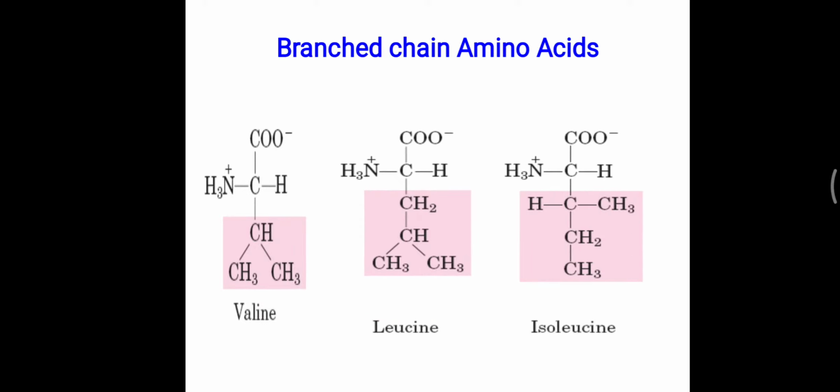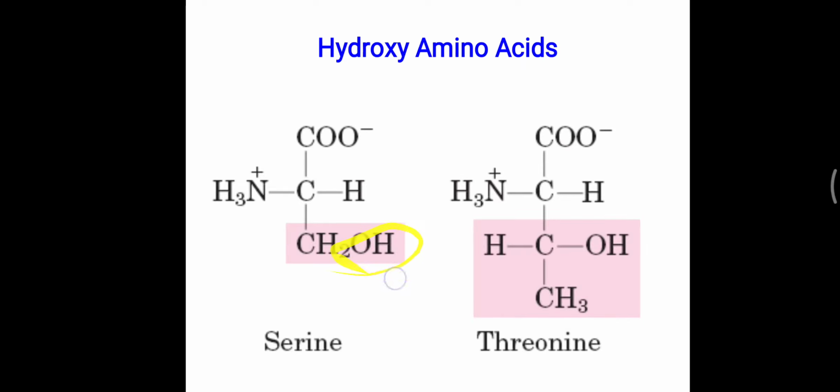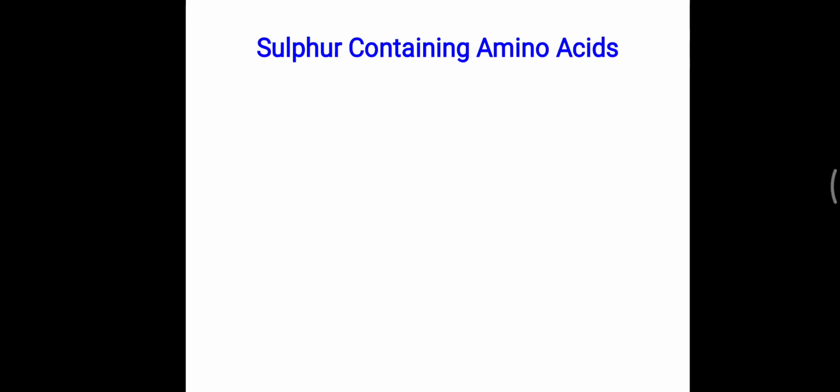Further, hydroxyl group containing amino acid. So there is an OH group. OH, that is the hydroxyl group, is present in this amino acid. They are serine and threonine. So serine and threonine are the hydroxyl group containing amino acids.